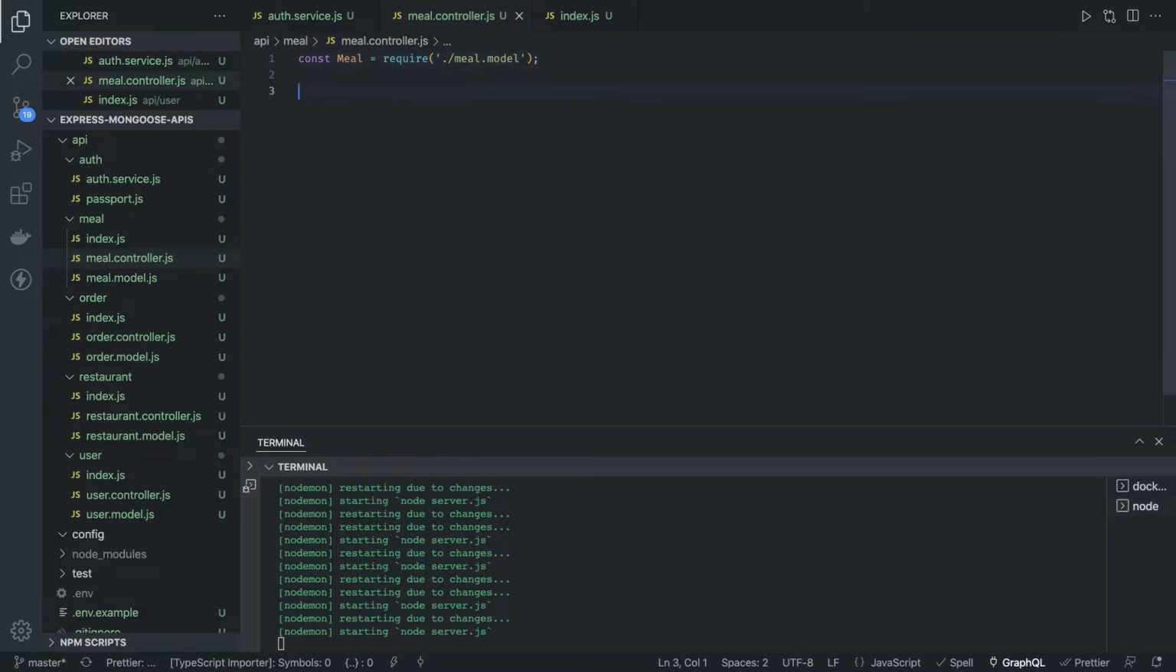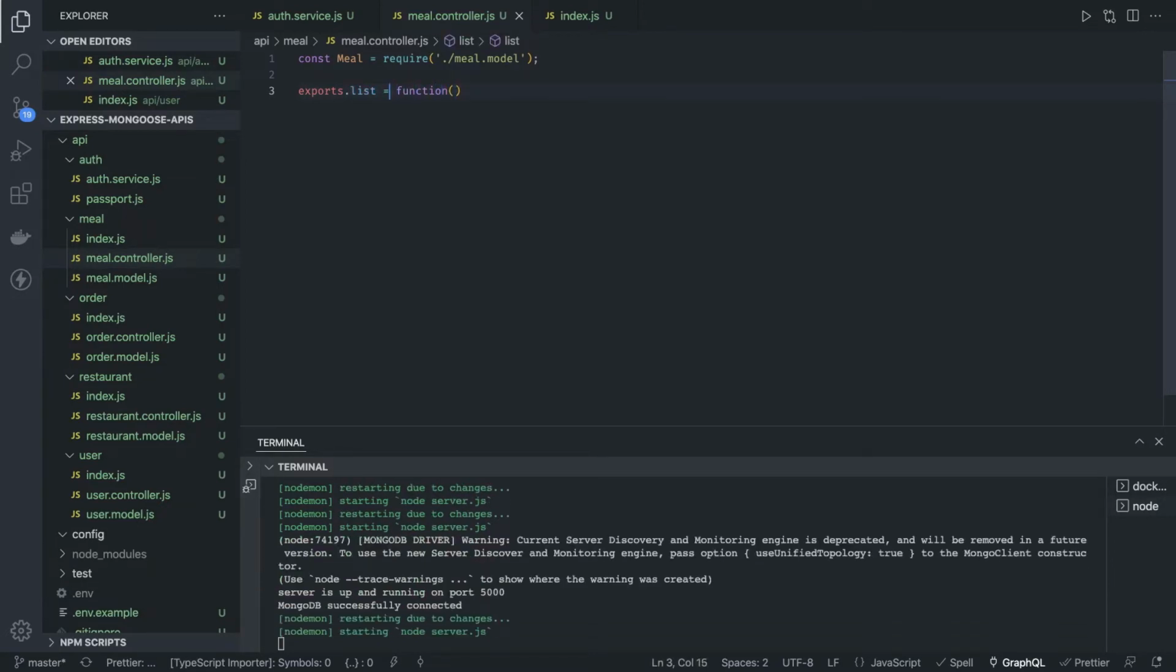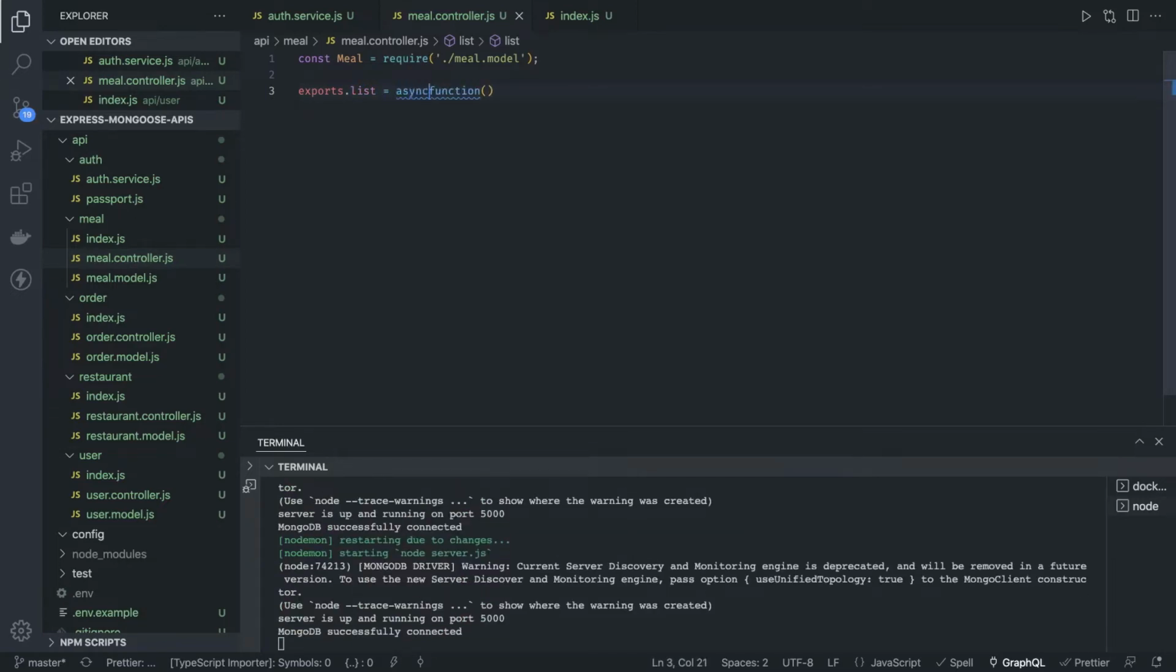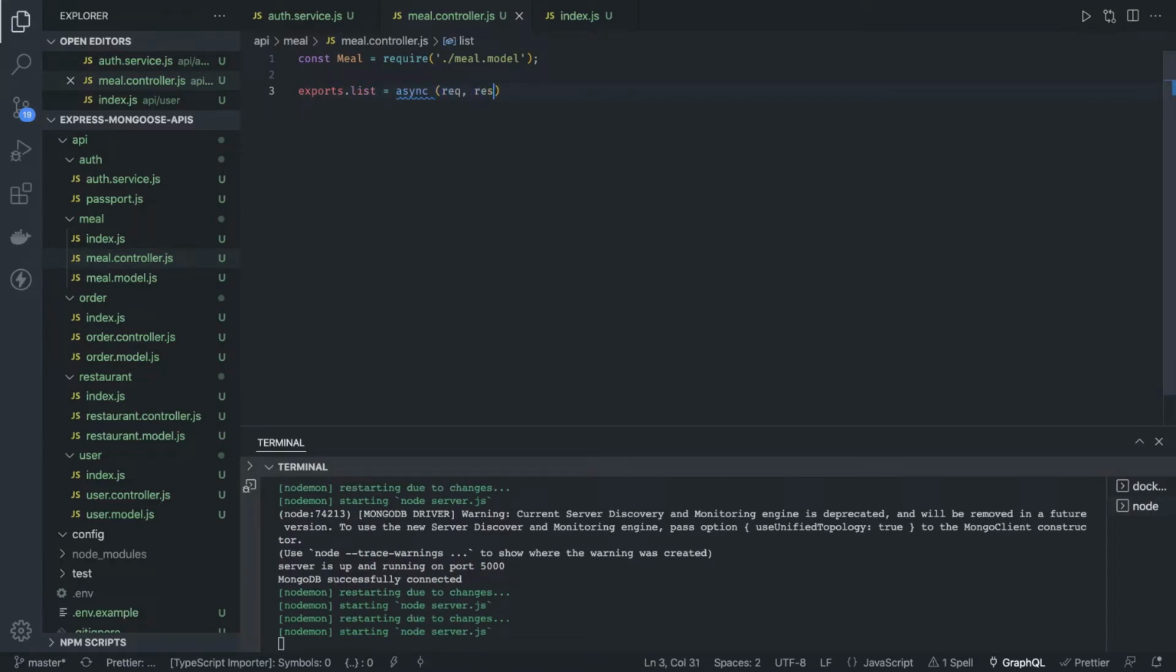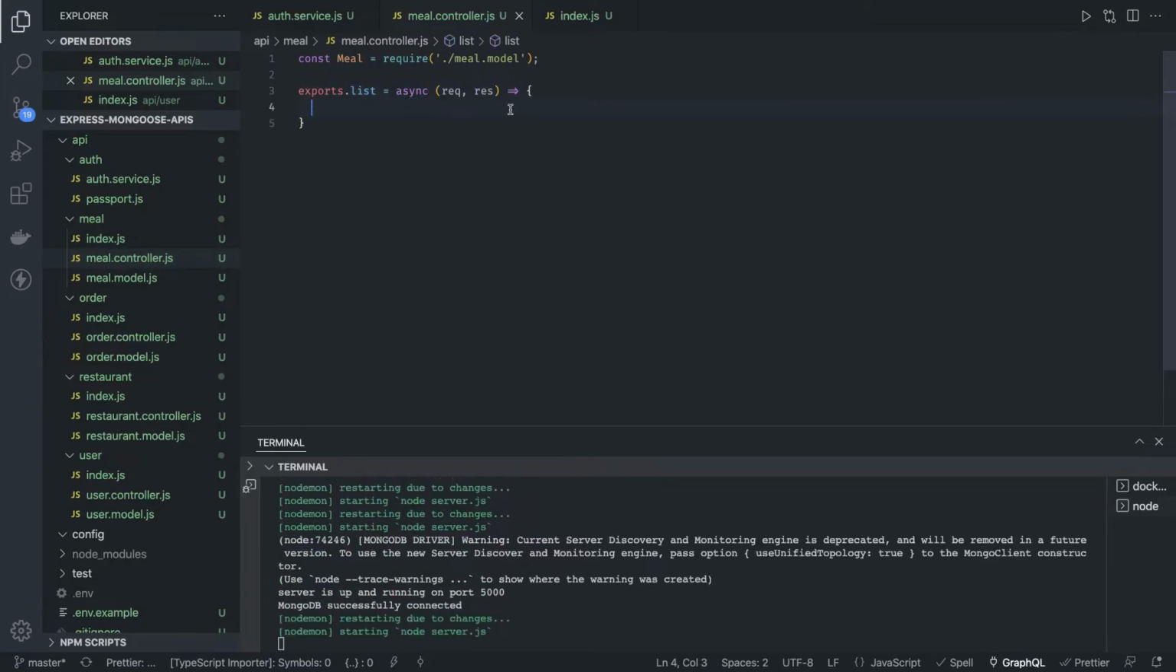And now you will start writing all the methods, exports.list, let's say, and whatever way you want to use it, exports.list. It can be simply an async function, and I can have a request and response. I can use an arrow function simply to avoid any complexity.